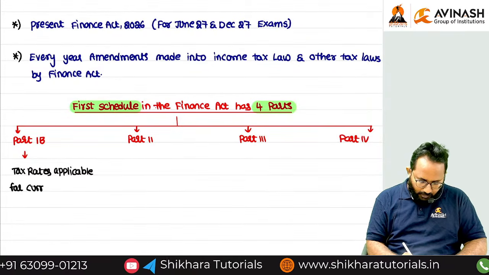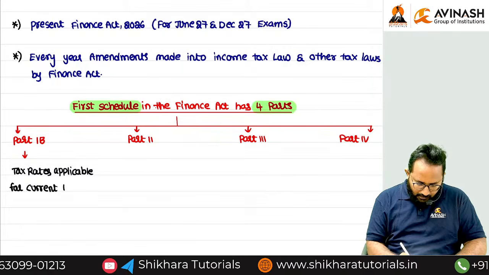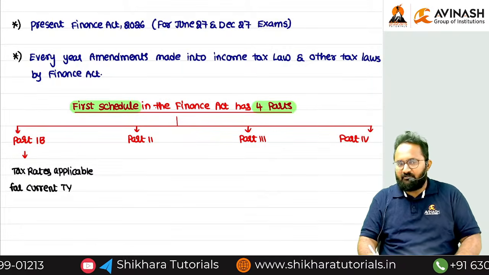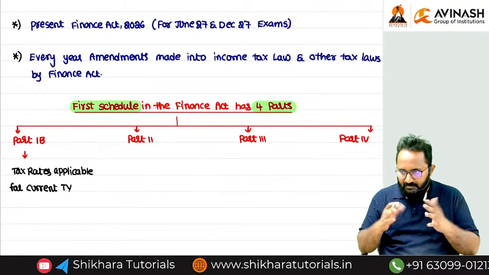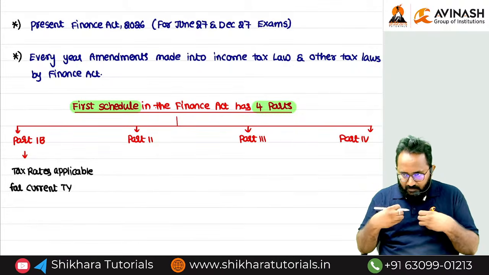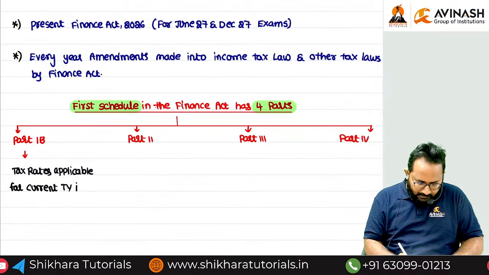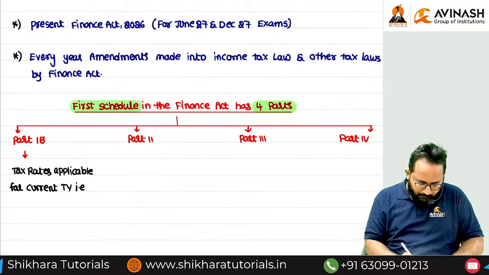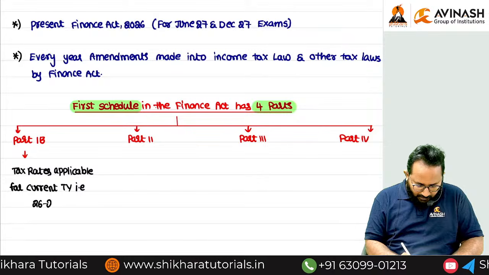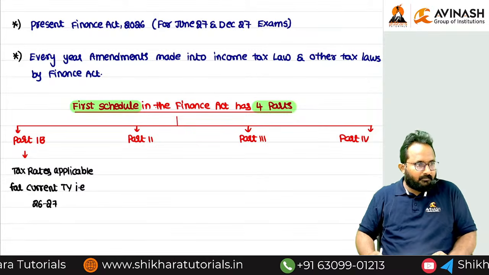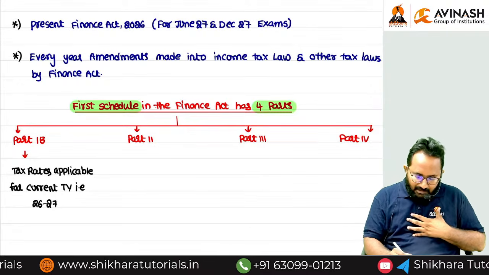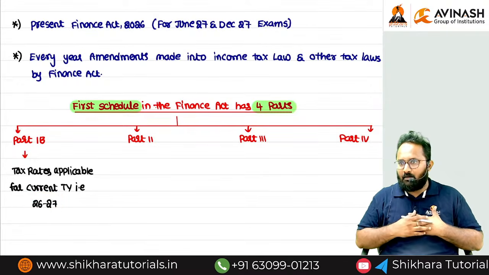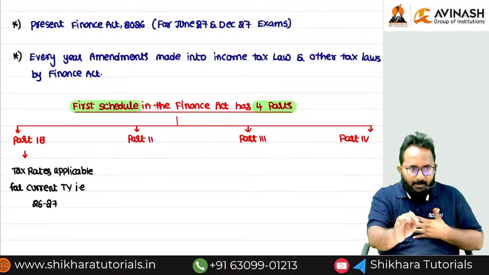Can you tell me what is that current tax year? Ma, I will write it down as TY. TY means what? Tax year. There is no space for previous years and assessment years now; we can just call it the tax year. Can you tell me what that is? 2026-27. If you earn any income during this tax year, what tax rates are applicable?